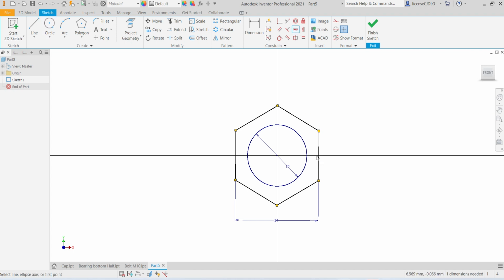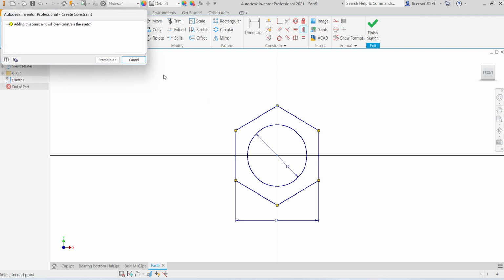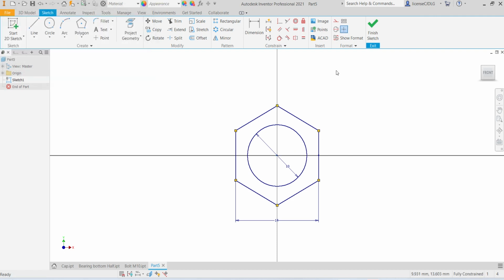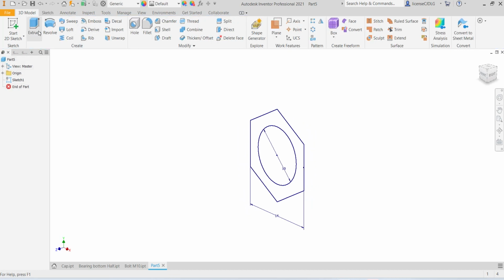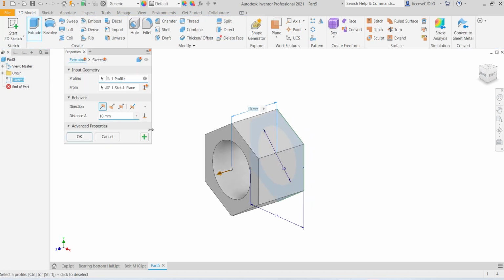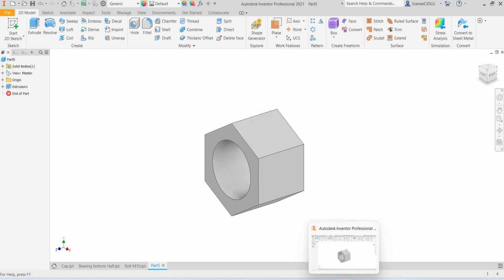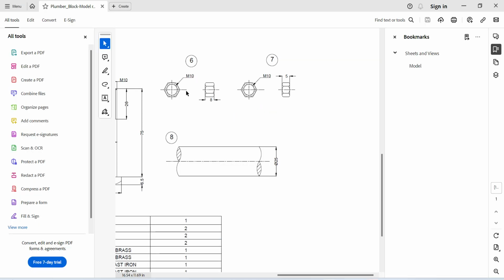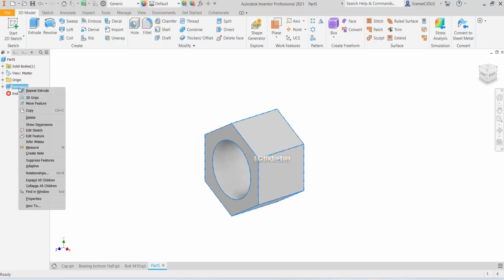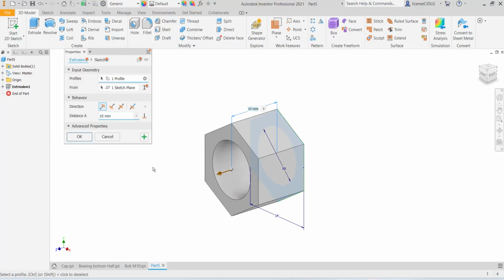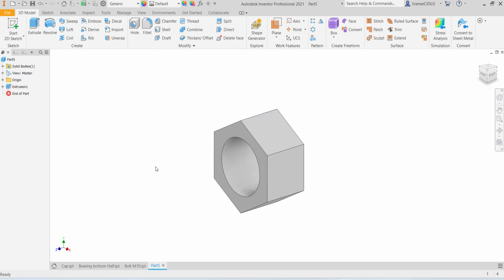Select vertical constraint, select horizontal constraint, okay, not required. Finish sketch, extrude up to 10 mm. So 8 and 5 mm, edit feature, extrude up to 8 mm.